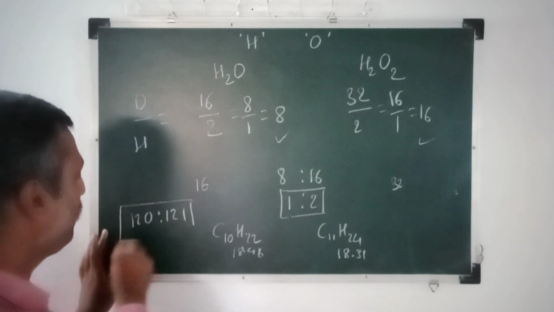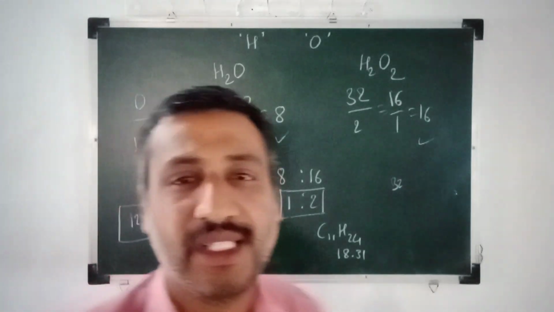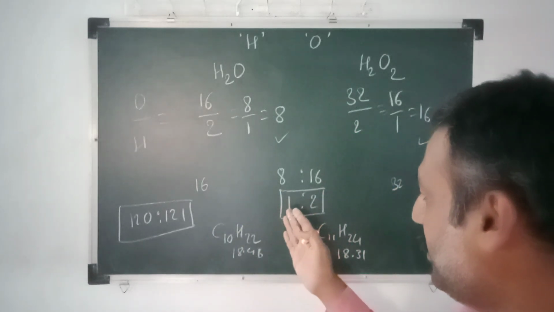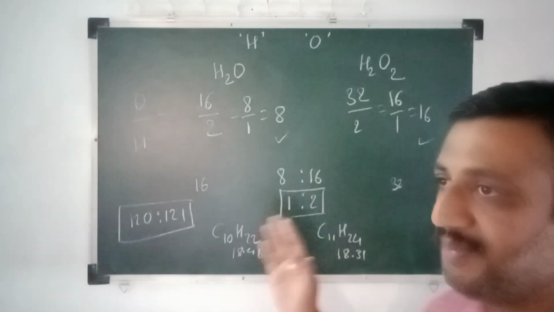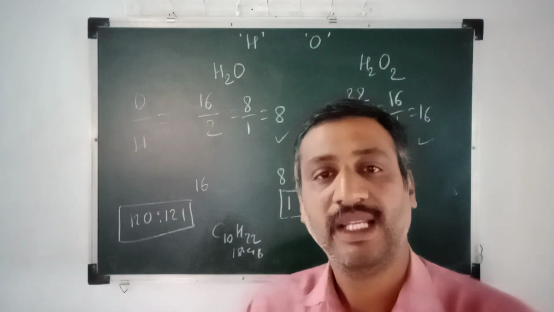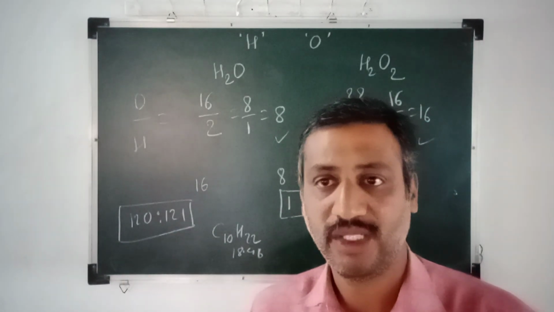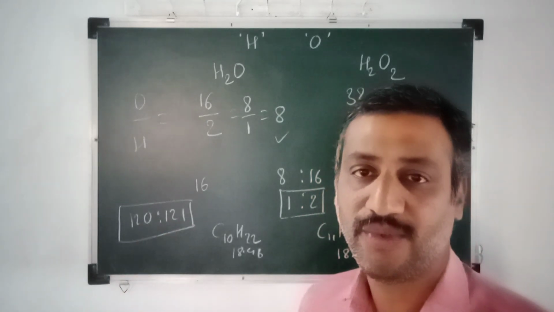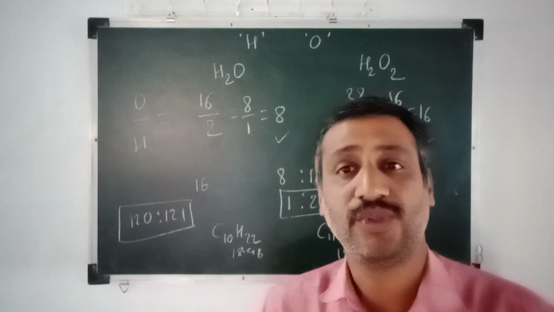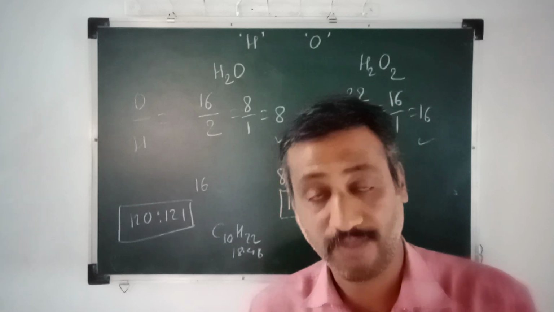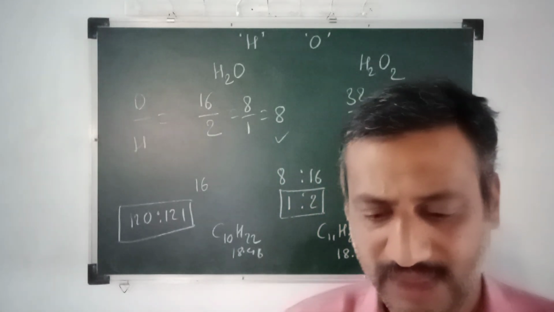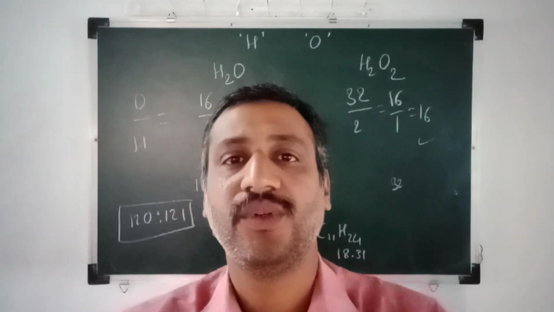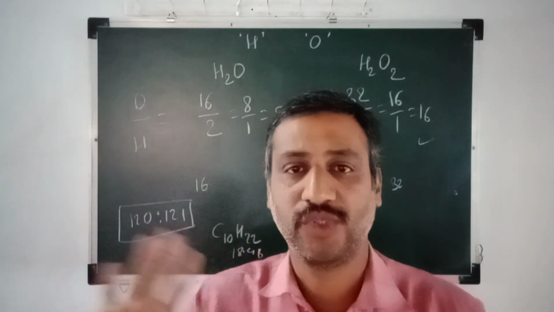As homework you may solve it. So we should not say that the ratio is a small ratio. In the earlier cases we have seen 1:2, 2:1, sometimes 3:4, 2:3, those are small ratios. But can we say 120:121 is a small ratio? Ratios like that we may also get, or practically we got. So these are some limitations, but it is an applicable law. Thank you for watching. Bye.